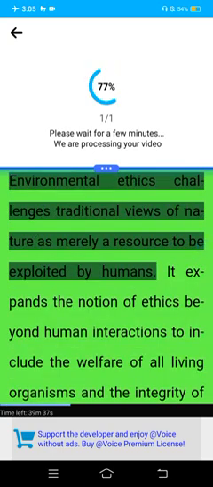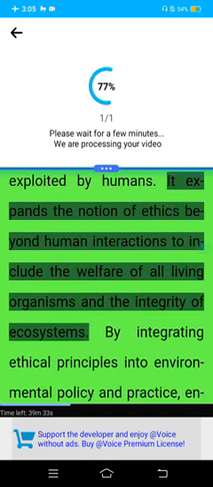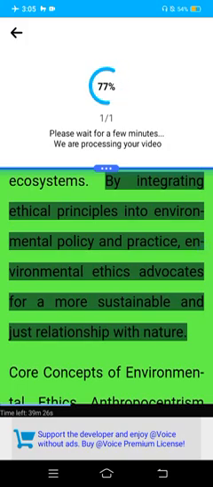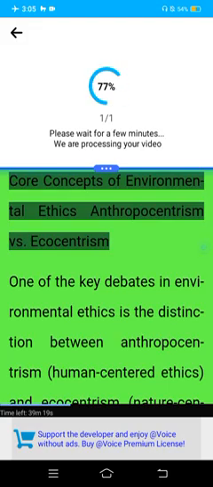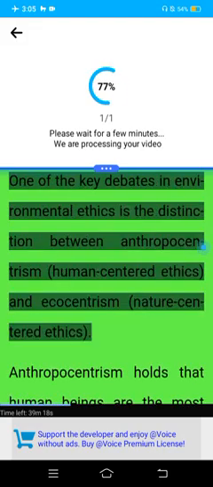Environmental ethics challenges traditional views of nature as merely a resource to be exploited by humans. It expands the notion of ethics beyond human interactions to include the welfare of all living organisms and the integrity of ecosystems. By integrating ethical principles into environmental policy and practice, environmental ethics advocates for a more sustainable and just relationship with nature. Core concepts of environmental ethics: anthropocentrism versus ecocentrism.